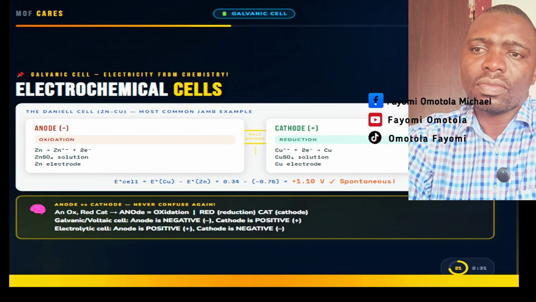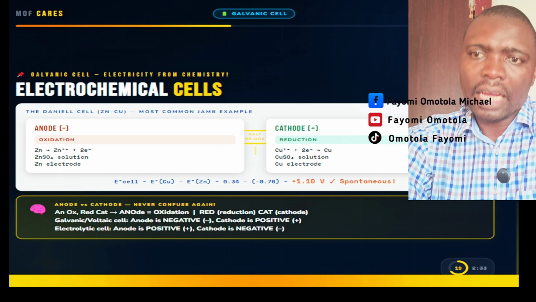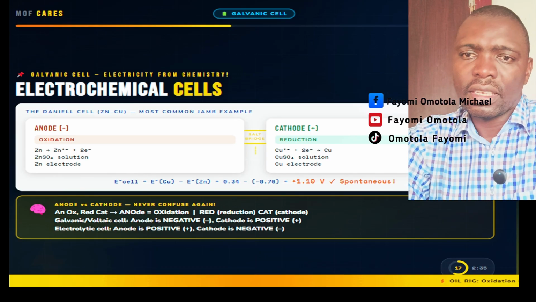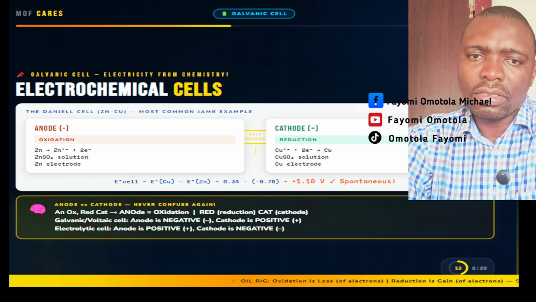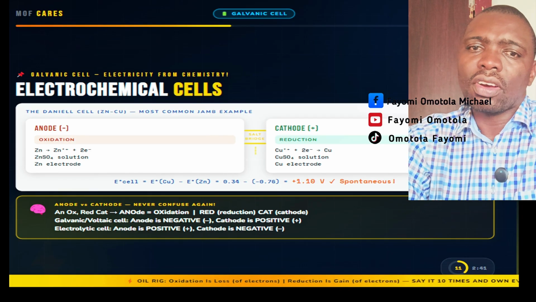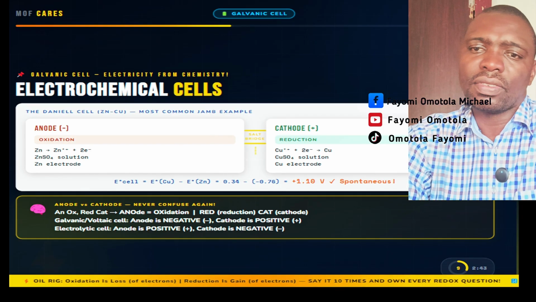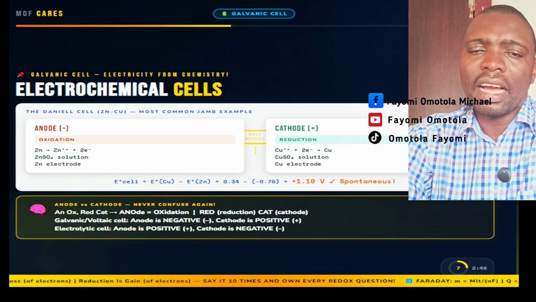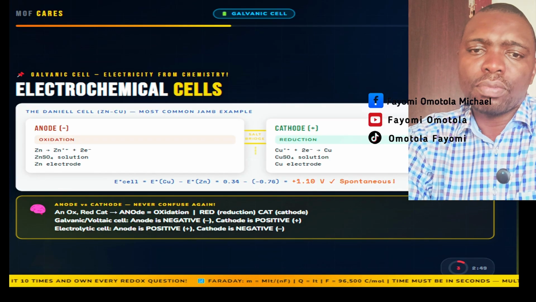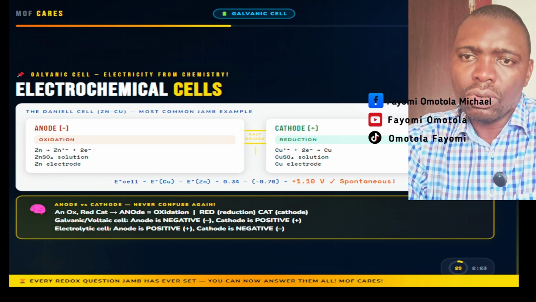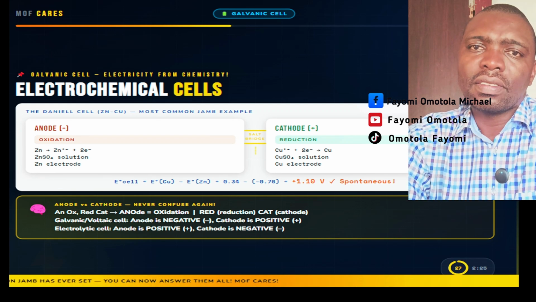And this is the memory aid for electrodes: An ox, red cat. Anode is oxidation, reduction is cathode. Say it: an ox, red cat. The crucial difference is that in a galvanic cell, the anode is negative and the cathode is positive. In an electrolytic cell, this reverses.